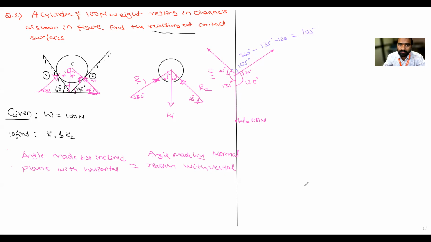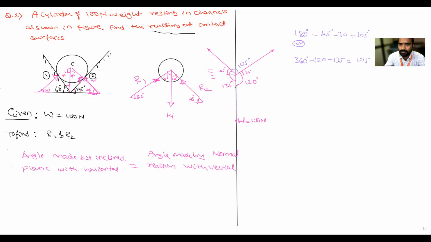Are you getting it, all of you? 180 minus 75 also works. Yes, correct. Good, that is also correct. A straight line total is 180. Out of this, 45 is already here and 30 is here, so 180 minus 75 is equal to 105 degrees. Or we can do it another way: the total is 360, minus 120 already here, minus 135 also works. Okay, that is equal to 105.